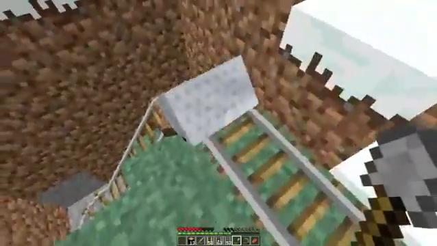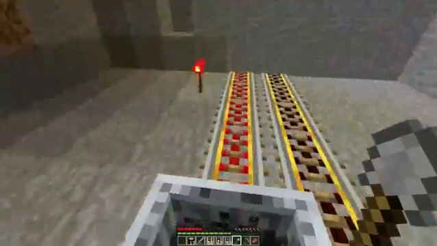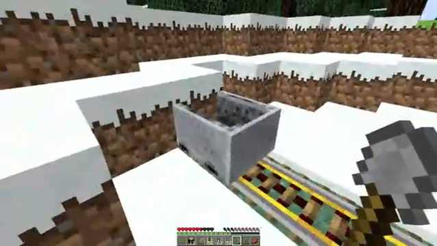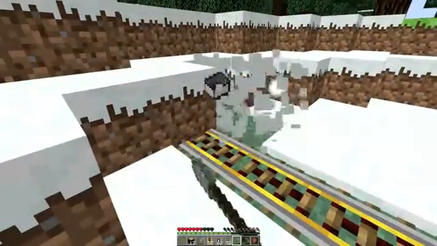Using all of these rails to build loops will allow you to create the railroad you're looking for. Roller coasters are just railroads that use large hills and redstone creations to entertain, but they are built using the